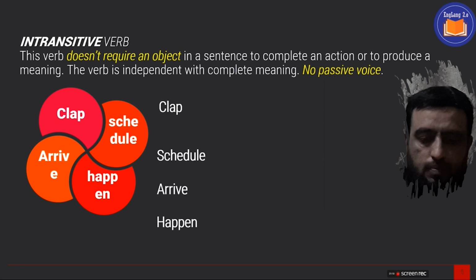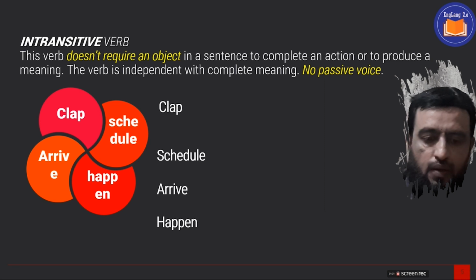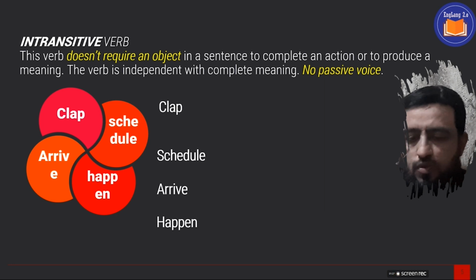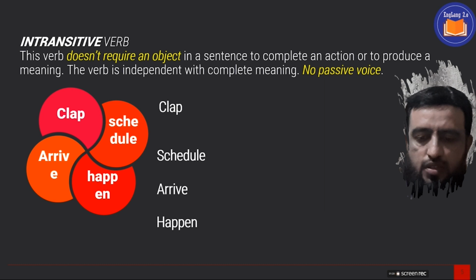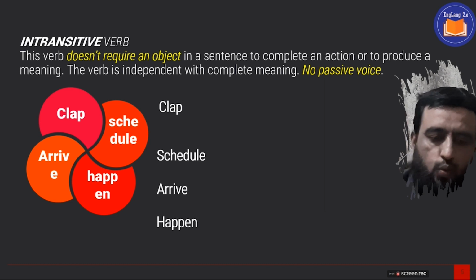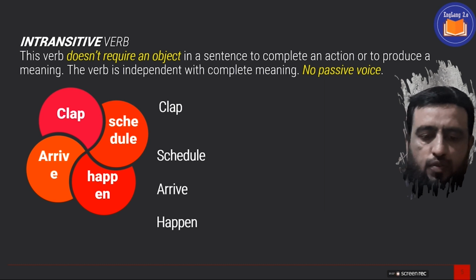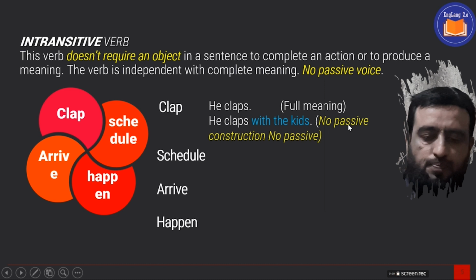So this word is independent with complete meaning. And secondly, no passive voice. With an intransitive verb, you can't make any passive voice because for passive voice, an object is required. We take some examples in order to clarify the intransitive verb.